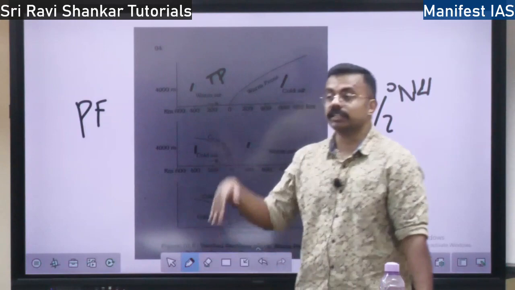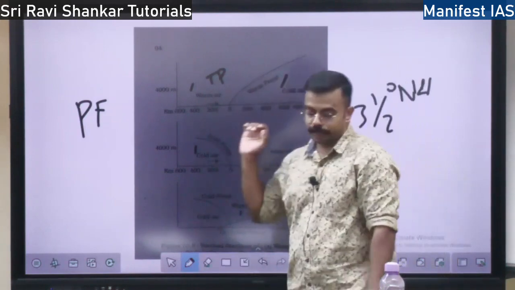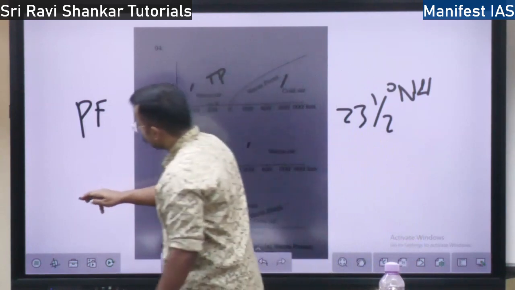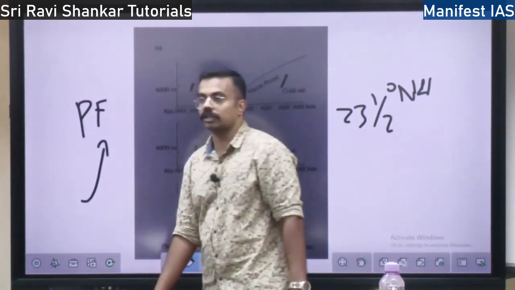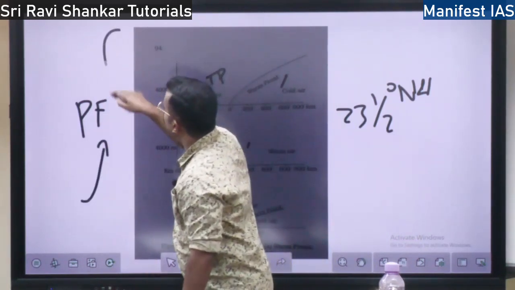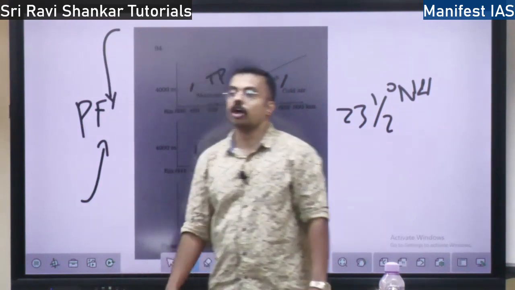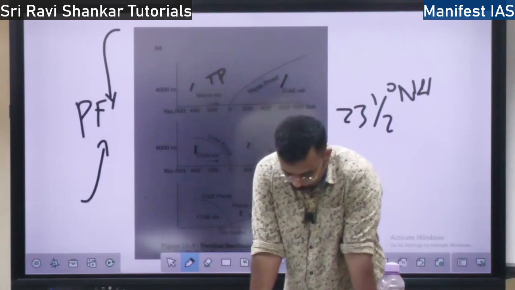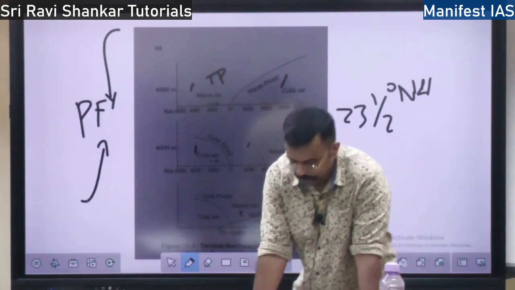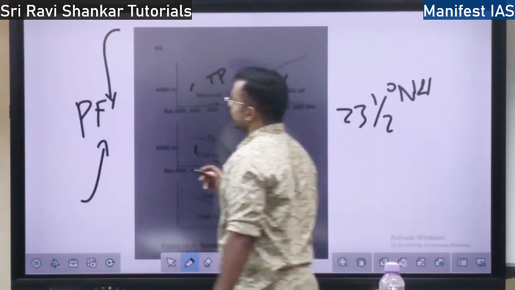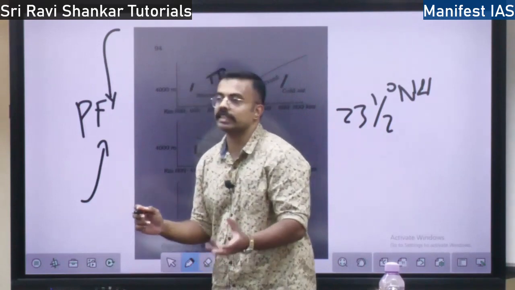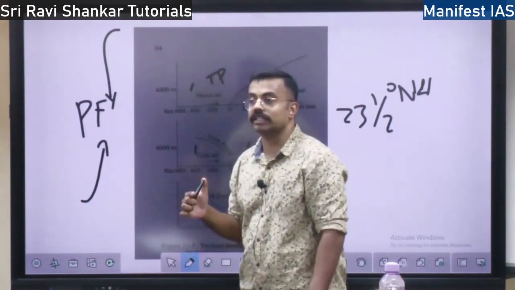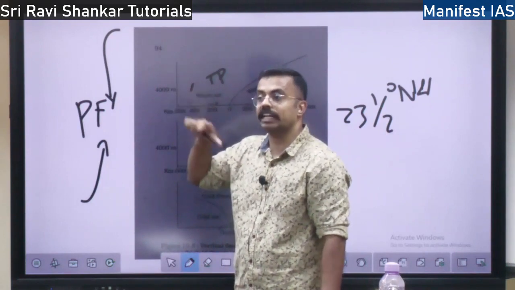Later, this will happen in the northern hemisphere. Warm air from the south will move towards the north, and cold air from the north moves towards the south. So what happens when this movement takes place? When is a cyclone formed? When there is low pressure. What is the direction of a cyclone in the northern hemisphere? It is anti-clockwise.